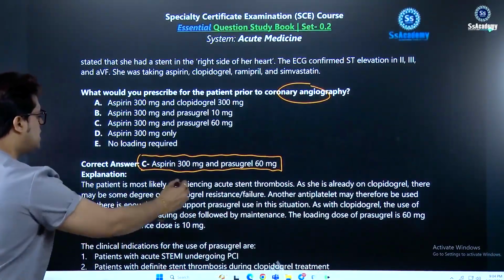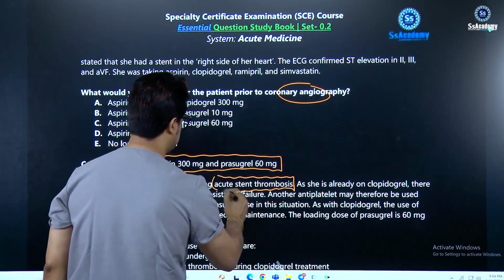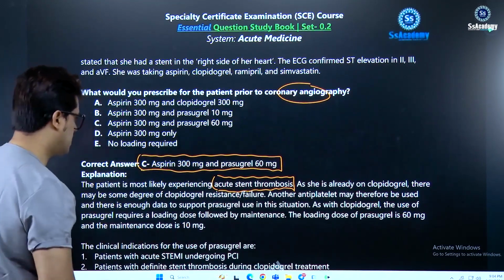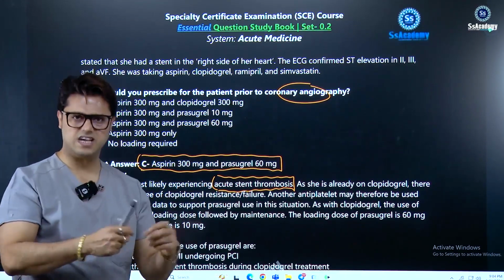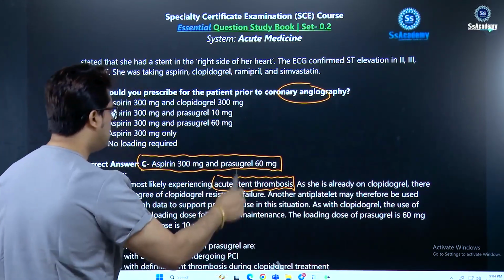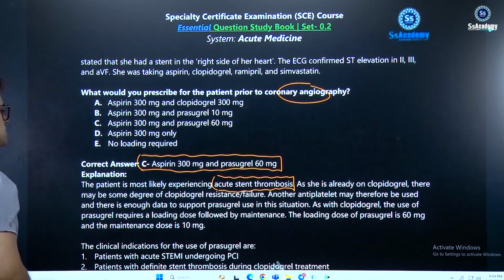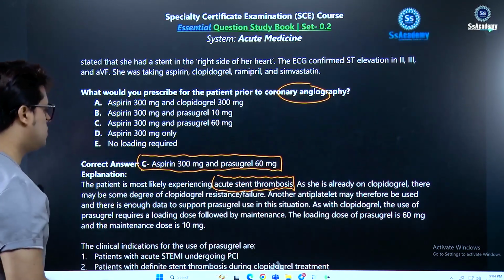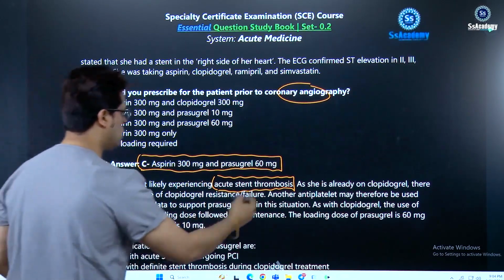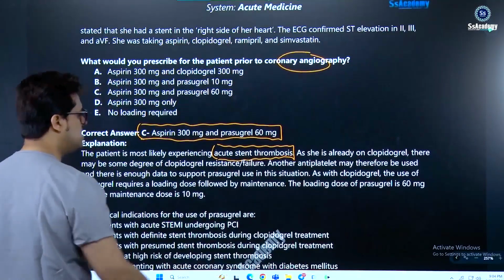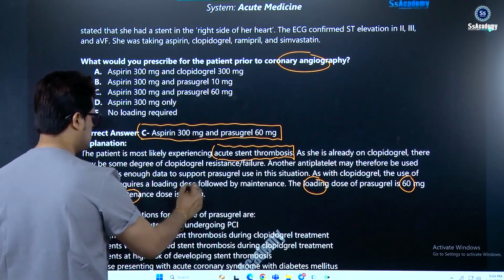Scenarios: the patient is most likely experiencing acute stent thrombosis. So this is important, acute stent thrombosis. As she is already on clopidogrel, there may be some degree of clopidogrel resistance or failure, and that's why the stent thrombosis has been happening. So another antiplatelet may therefore be used, and there is enough data to support prasugrel use in these situations. The use of prasugrel requires a loading dose followed by maintenance. The loading dose is 60 and the maintenance dose is 10 milligram.